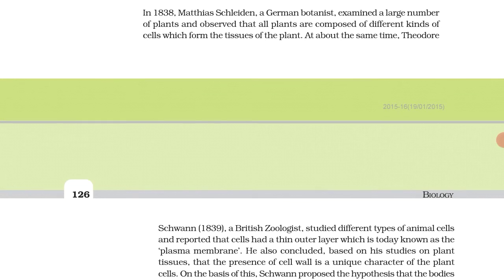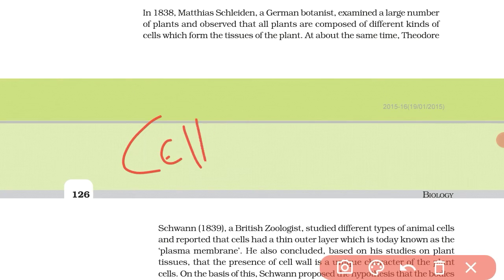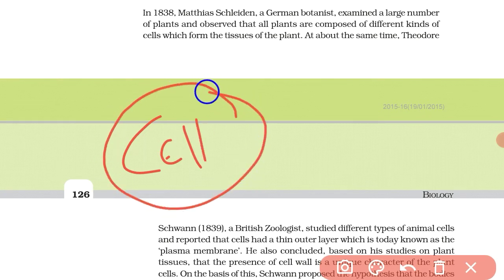And Schwann says in his studies that there is an outer layer of the cell. It means the cell is surrounded by an outer layer, which is today called the plasma membrane.